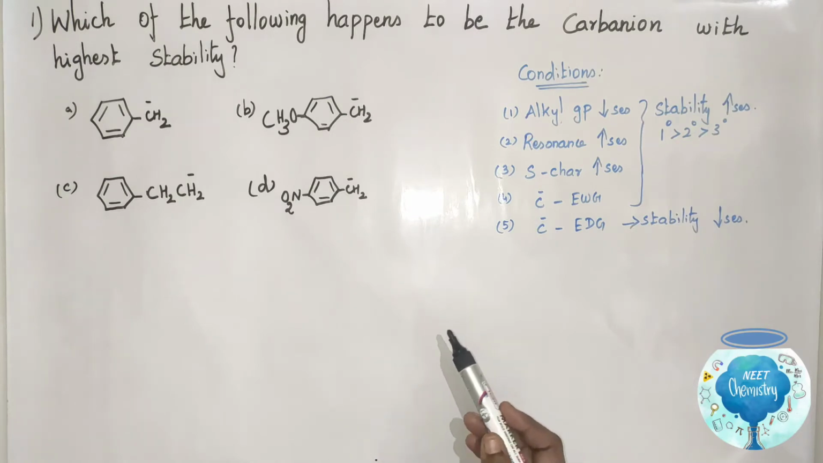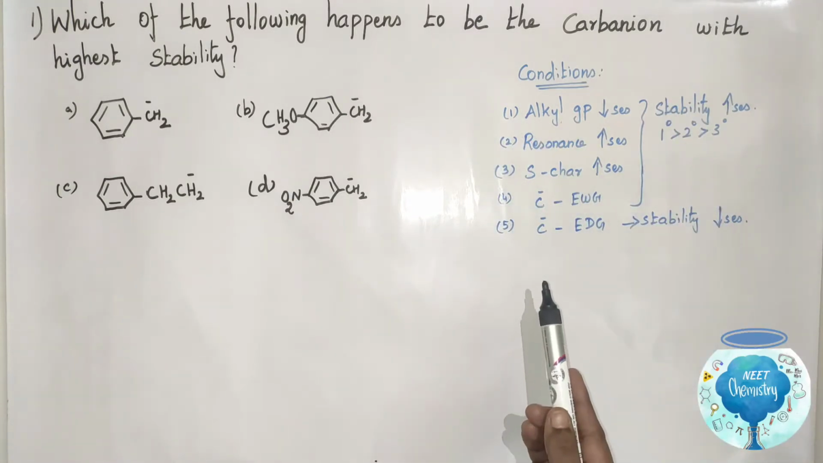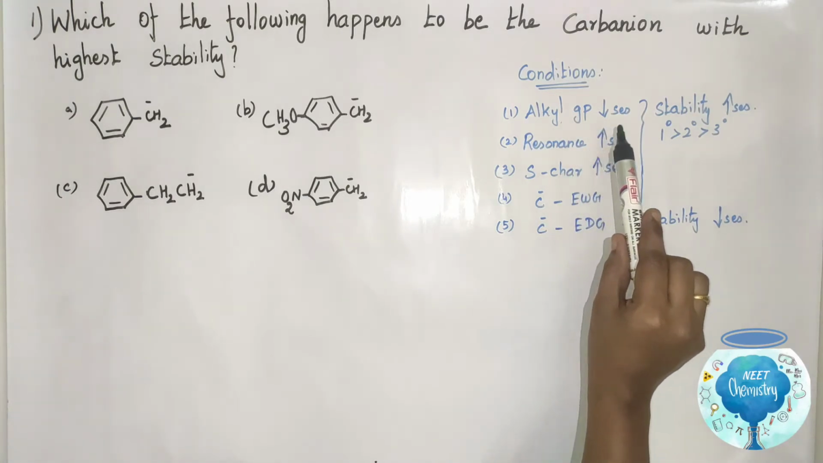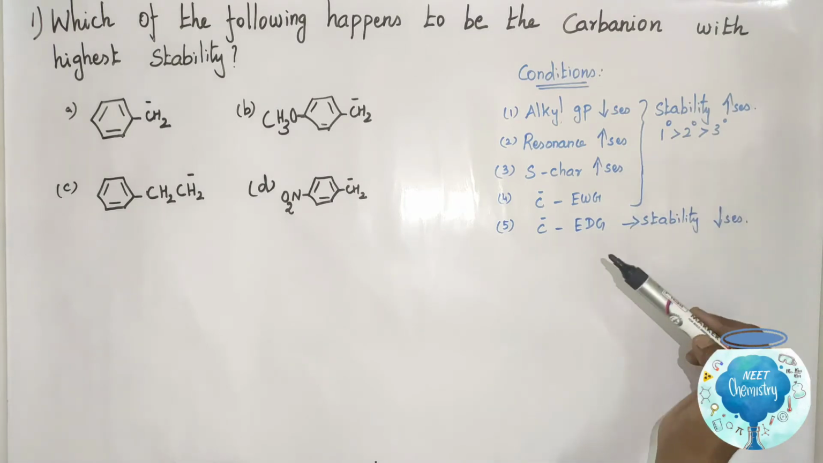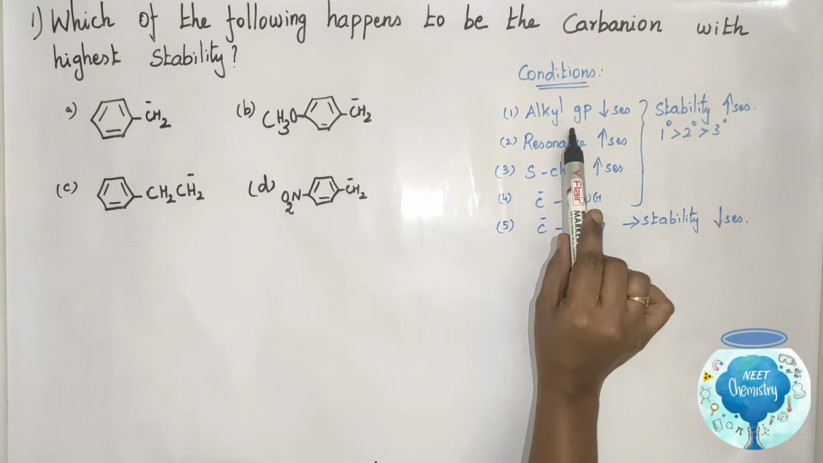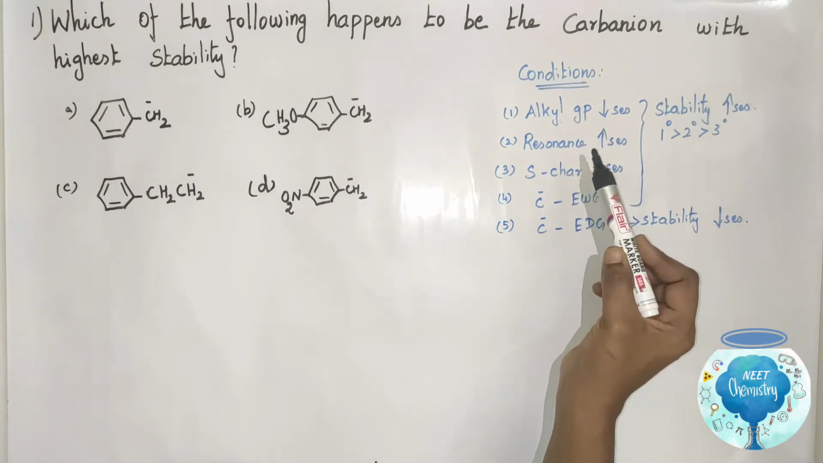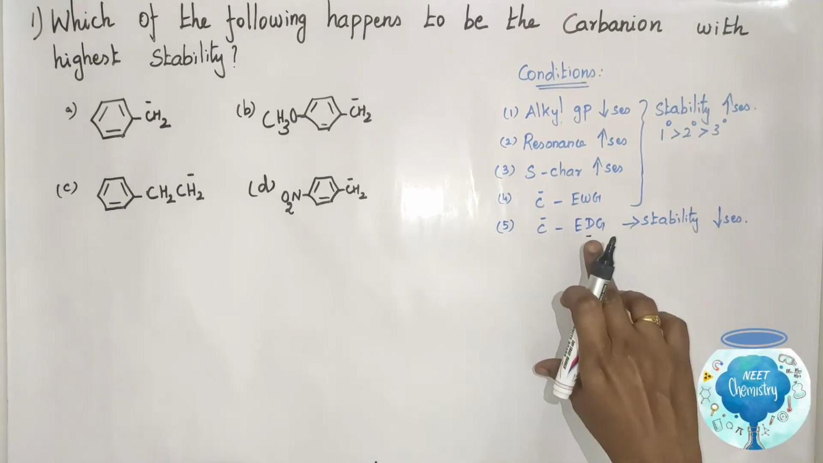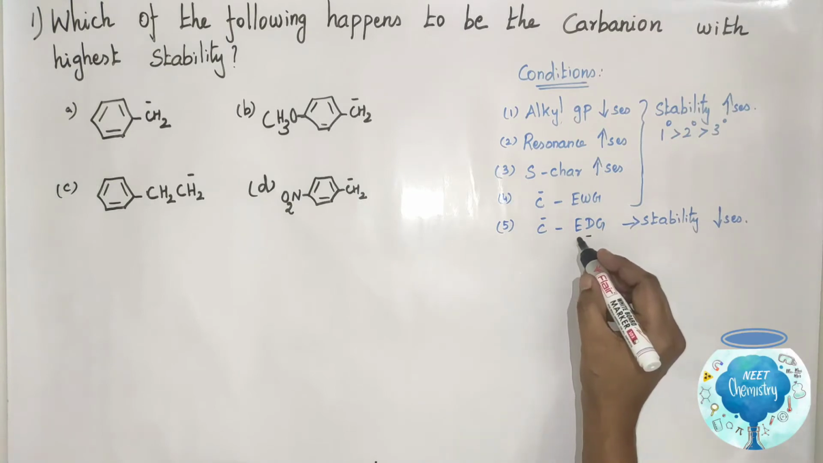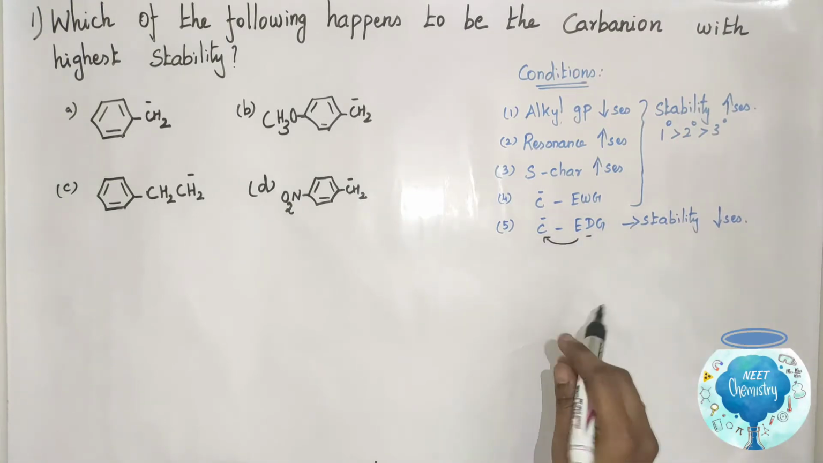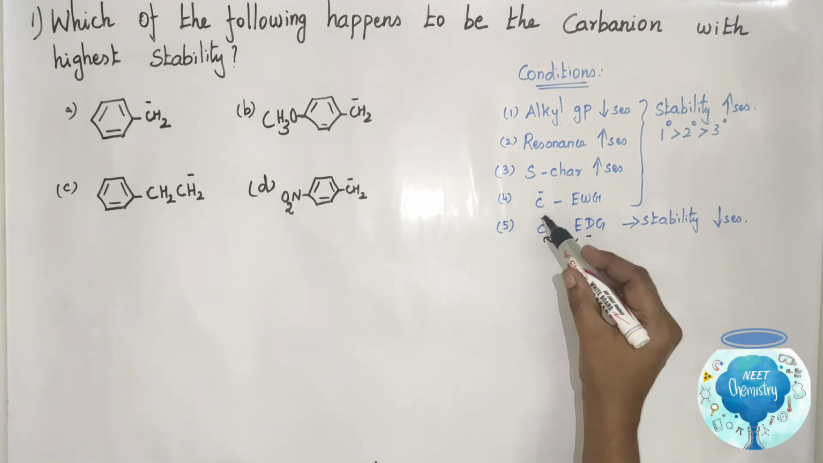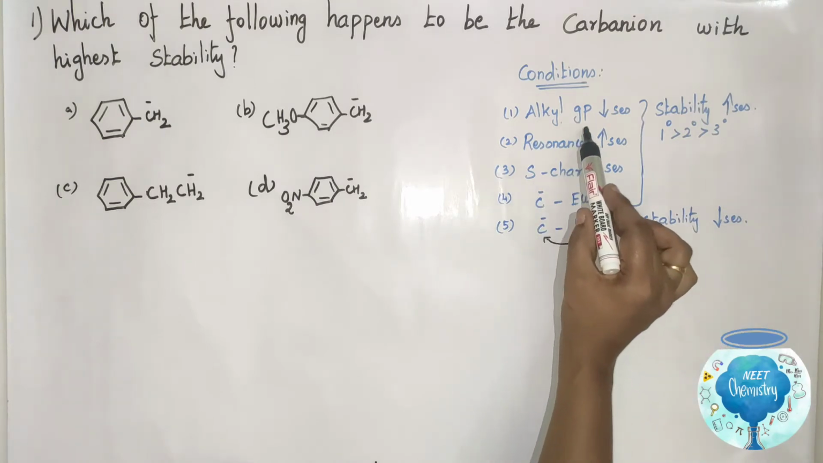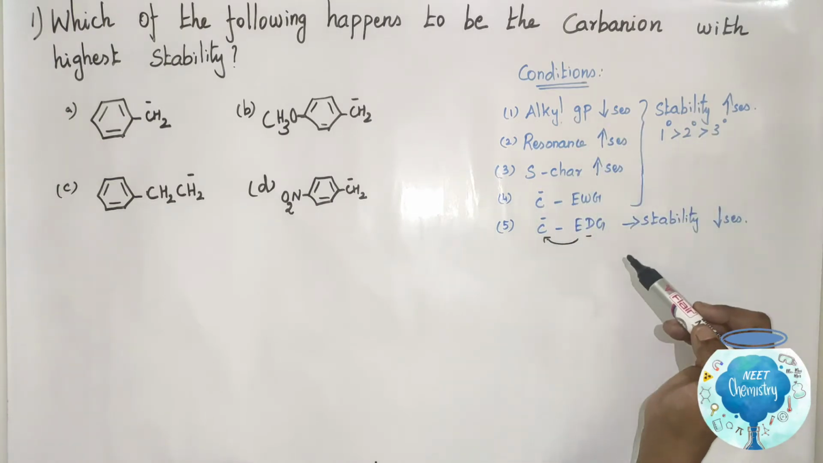In the last video, we saw the conditions for stability of carbanions. First, as the number of alkyl groups decreases, the stability increases. Number of alkyl groups means electron donating groups. This electron donating group donates the electron towards the carbanion. The negative charge on the carbanion increases, so the stability decreases. So as the number of alkyl groups decreases, stability increases.